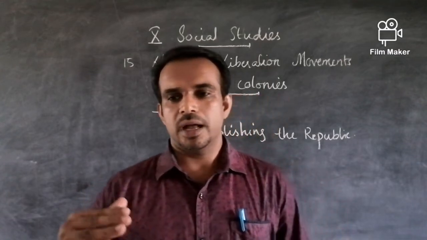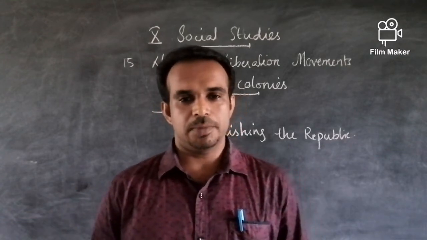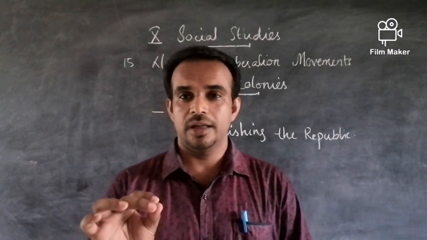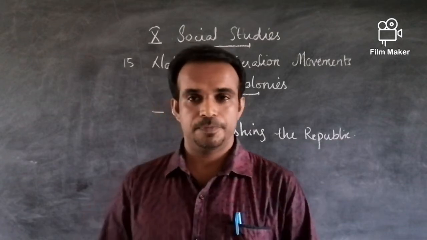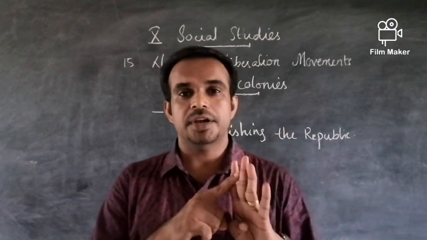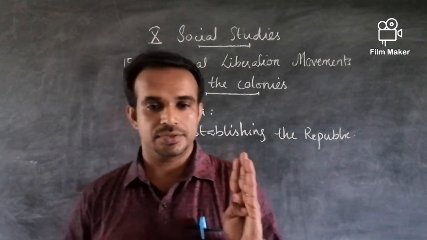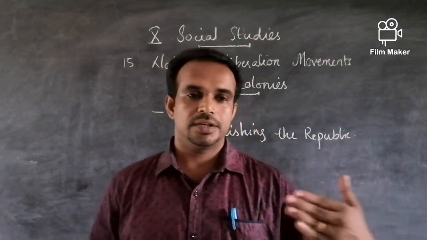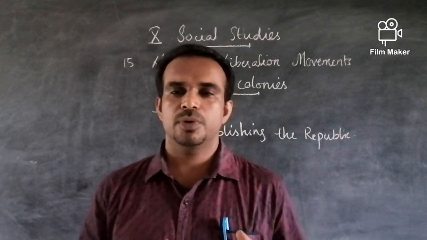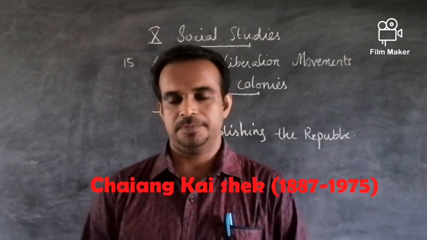As part of their studies about China, they identified that the people of China had four great needs: food, clothing, housing, and transportation. These four were considered the great needs. After the death of Sun Yat-sen, the leadership of the Kuomintang Party was bestowed on a person called Chiang Kai-shek.